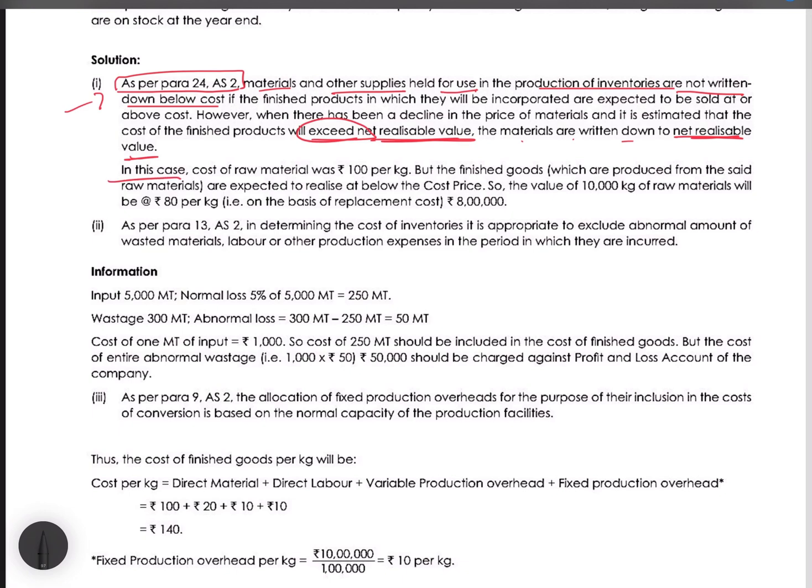In this case, cost of raw material was 100 per kg, but finished goods is expected to be sold at lesser than the cost price. So we are valuing this 10,000 kgs of raw materials at replacement price, which is 80 per kg. So the value of the raw materials in the inventory will be 8 lakhs.